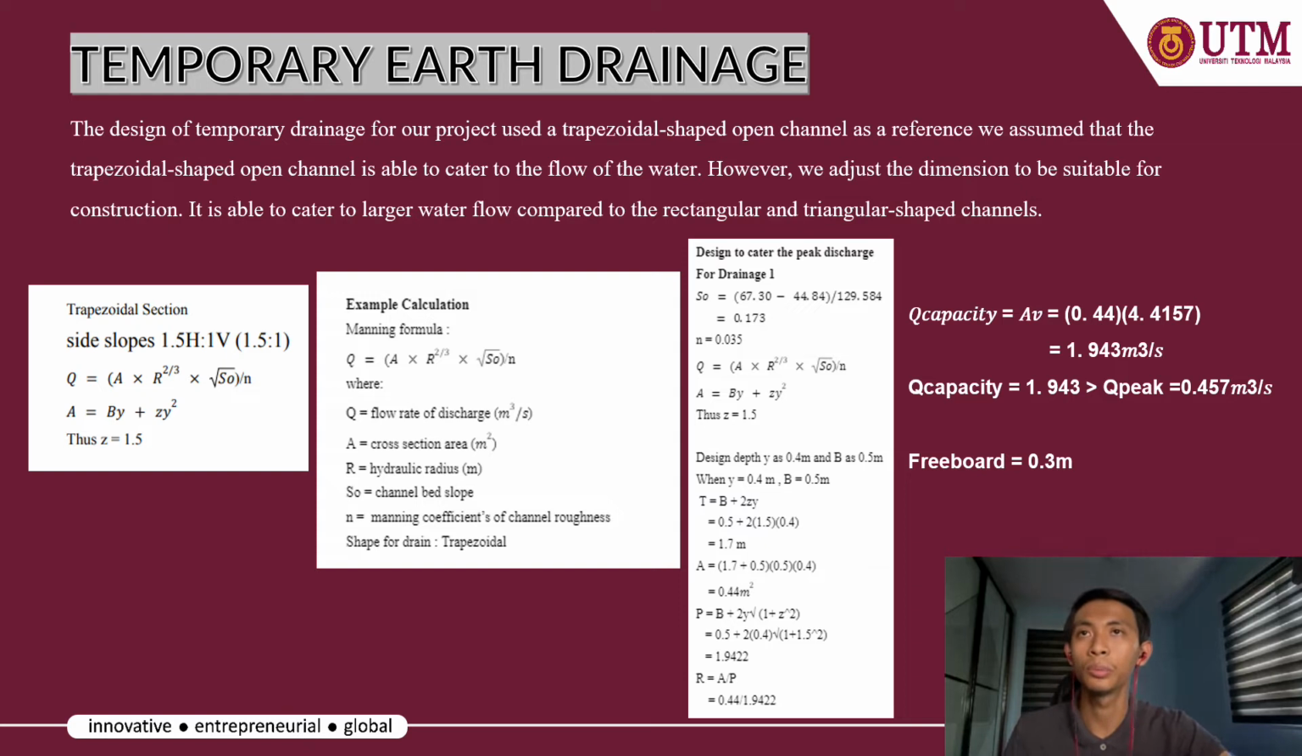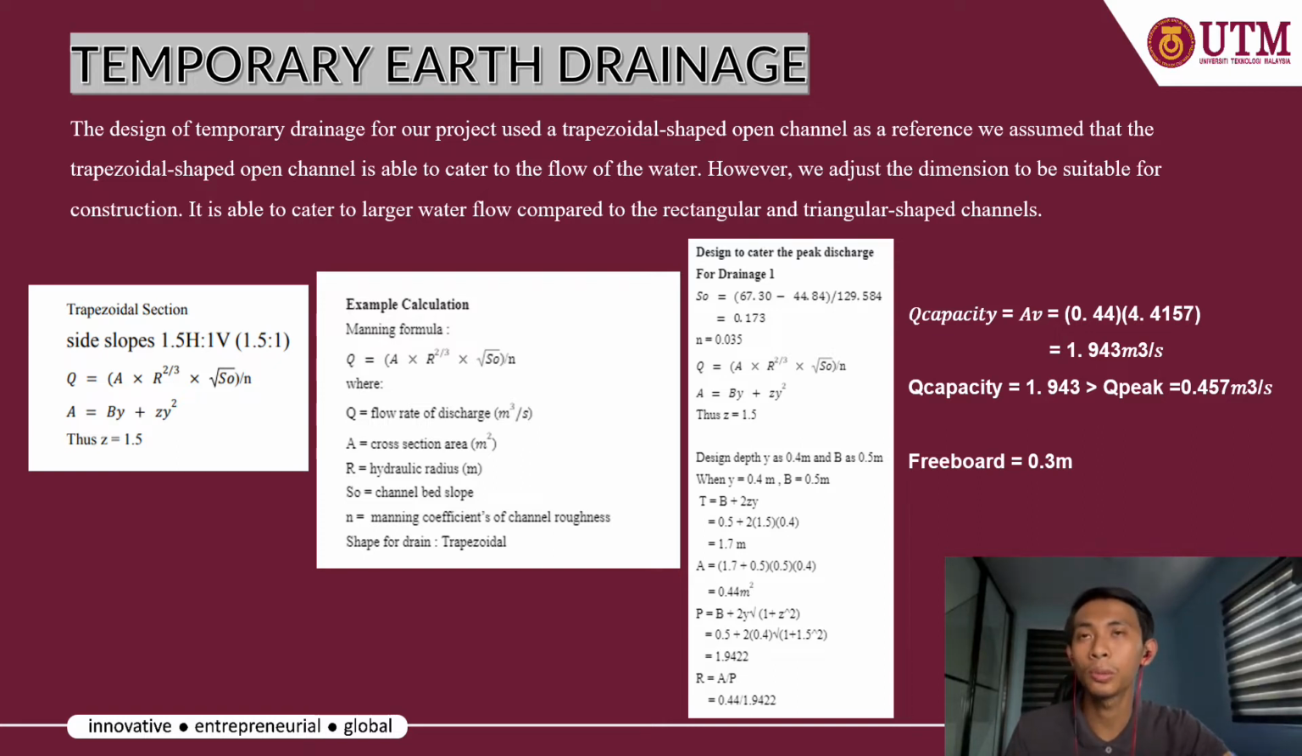Next, we're moving on to temporary drainage. The design of temporary drainage for our project uses a trapezoidal shape open channel. As a reference, we assume the trapezoidal shape open channel is able to cater to the flow of the water. However, we adjust the dimensions to be suitable for construction. Is it able to cater to a larger water flow compared to the rectangular and triangular shape channels?